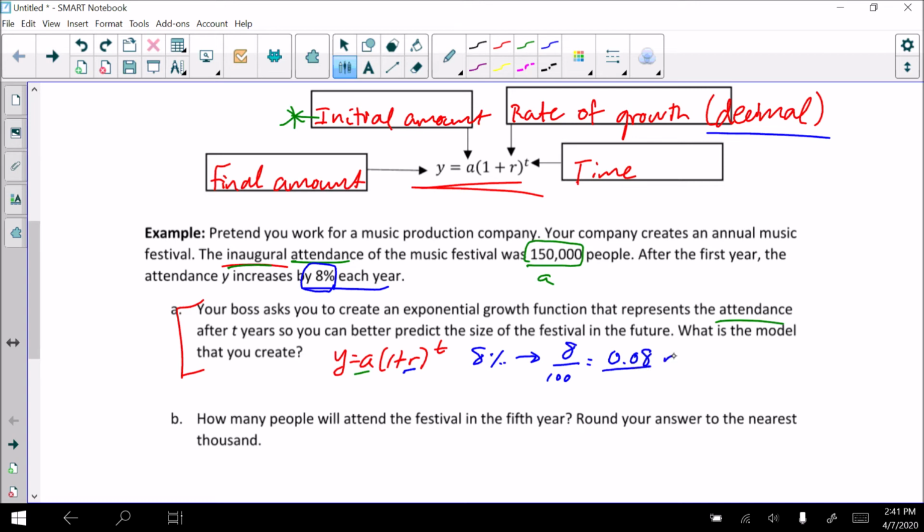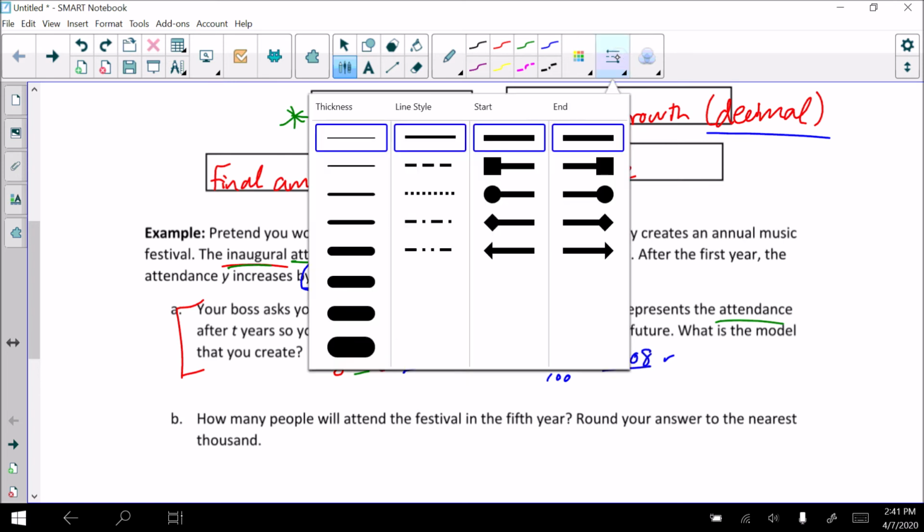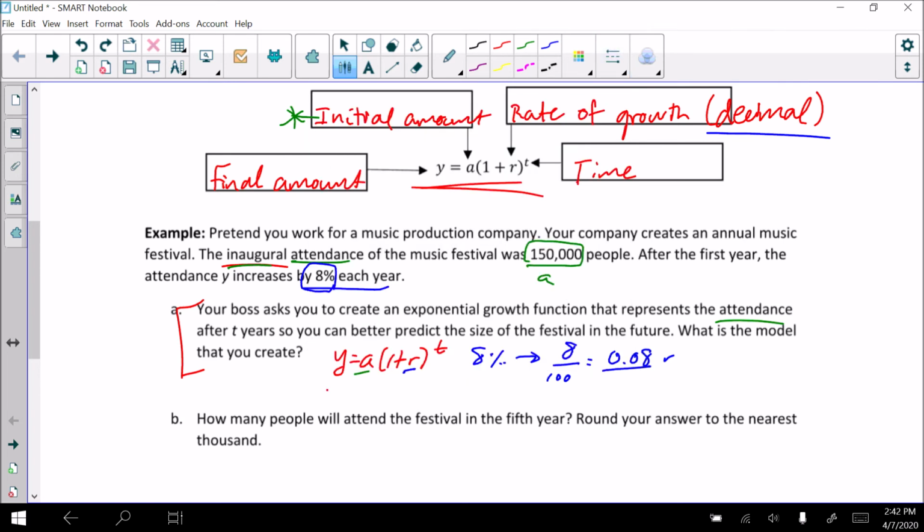Okay. All right, so I haven't done anything with time yet. And y is what I'm trying to find, so I'm not really plugging anything in for y yet. That's going to be my prediction. So now we have everything that we need to go ahead and rewrite our equation. Okay, we're going to create a model here. So it's going to look like this. y, the number of people that show up, equals the initial amount, which we saw was 150,000, times 1 plus r, which is 0.08, all raised to the t power.